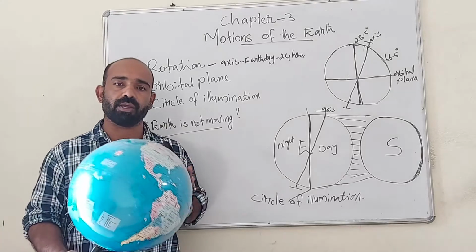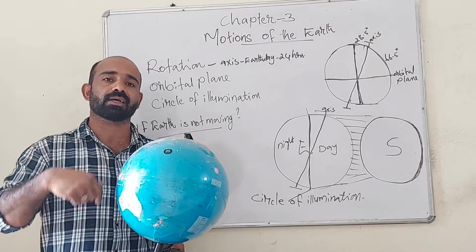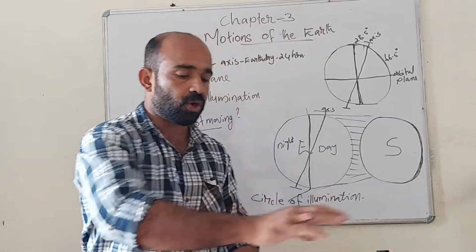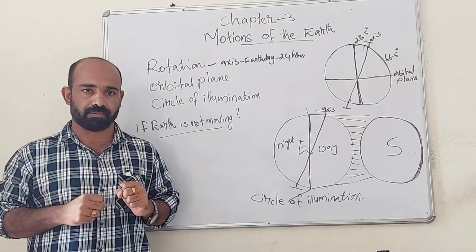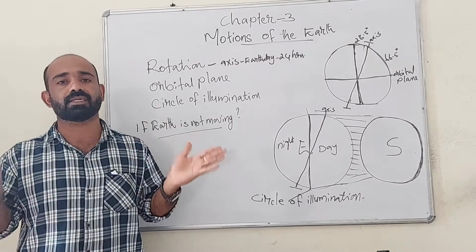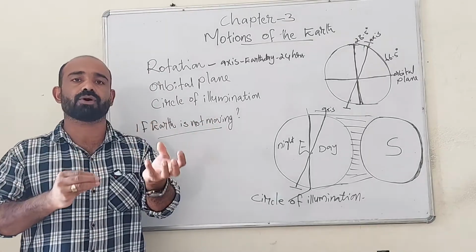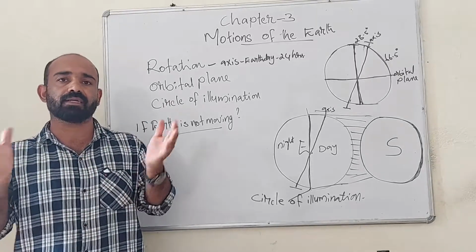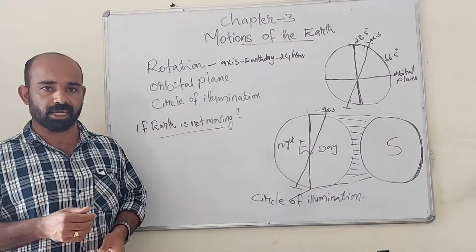If the Earth is not rotating, or if Earth is not making its revolution around the sun, then all creatures cannot survive. Because of these two movements only, all the creatures can survive. Otherwise animals, plants, humans, all these living creatures cannot survive, because for their existence all types of climatic conditions are necessary. Day needed, night needed, summer needed, winter needed, rain needed. All these features are very much necessary for the existence of all the living creatures.